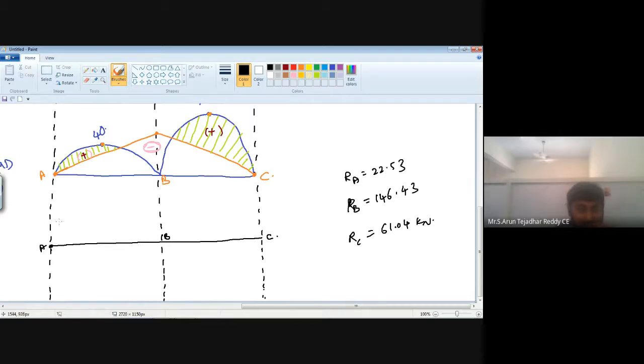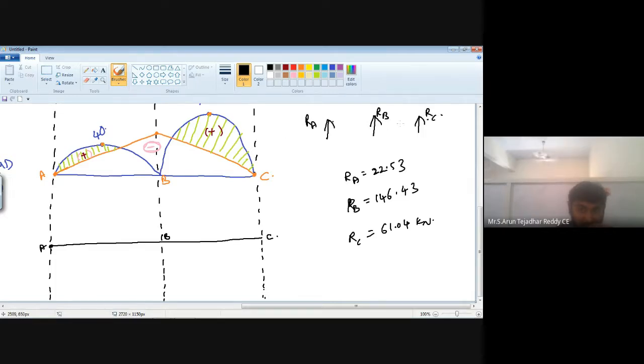Next, what is the value of RA? 22.53. See, our reaction is upward here. Yes or no? RA is upward, RB also upward, RC also upward here.